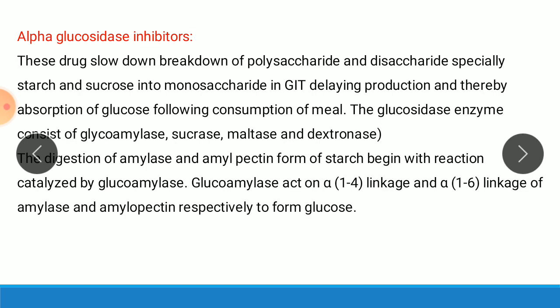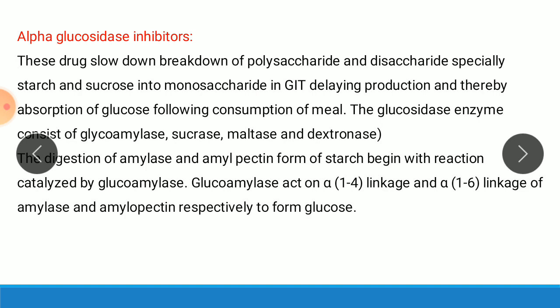The digestion of amylose and amylopectin. So these drugs generally slow down the breakdown of polysaccharides into disaccharides and monosaccharides. Polysaccharide here means starch and sucrose. So these drugs mainly affect starch and sucrose. As we know, starch consists of 2 parts, that is amylose and amylopectin.